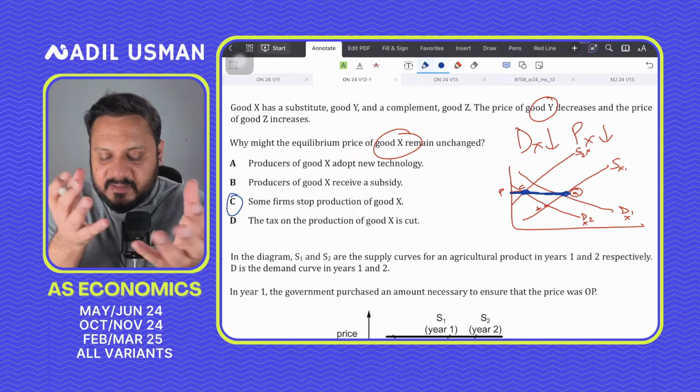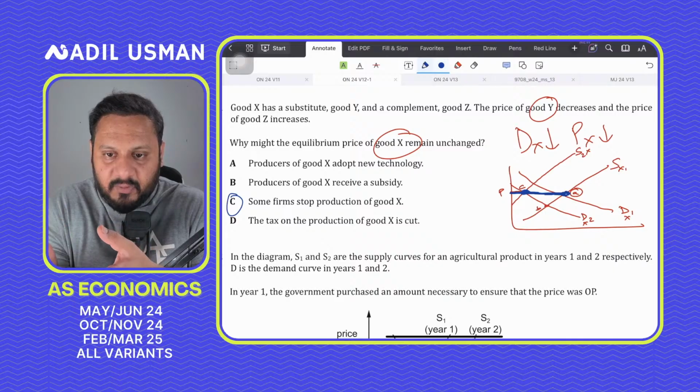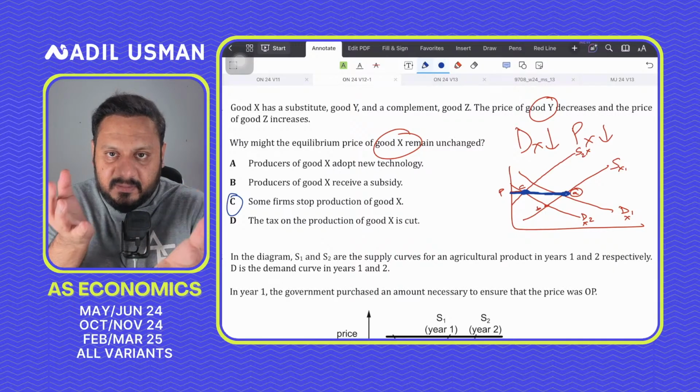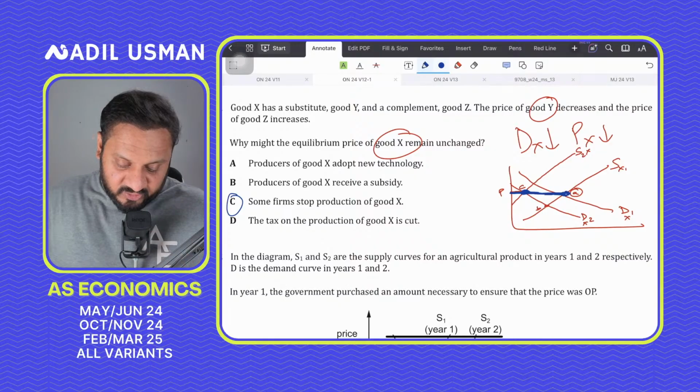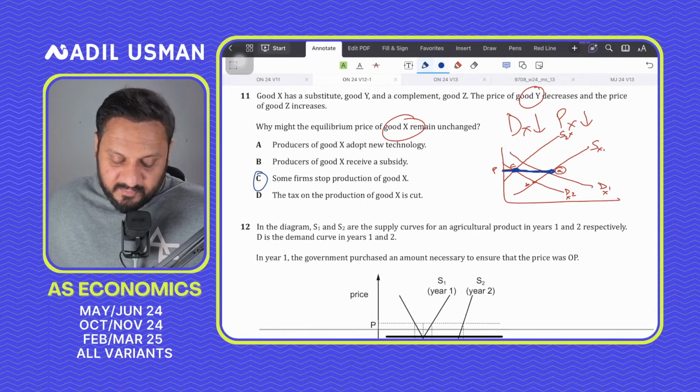And this reduction in the supply of good X basically balances out the fall in demand, keeping the equilibrium price unchanged. Question number 11, C for Charlie is the correct answer.